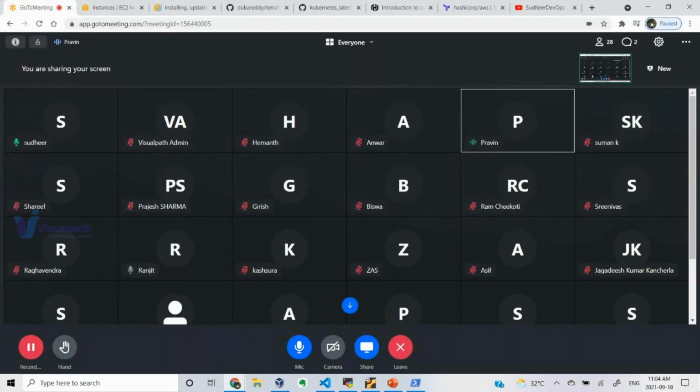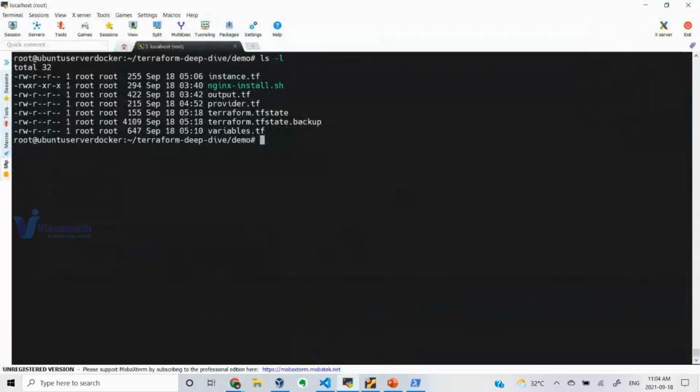Hey Sudhir, a quick one. Is there a way we can list the resources in your Terraform script? Yes, you have terraform state list.